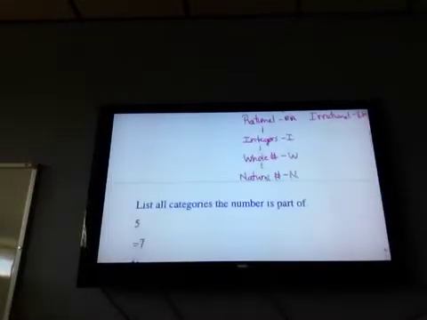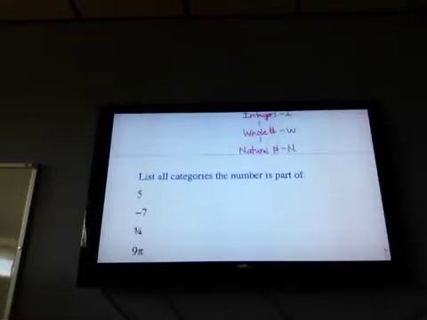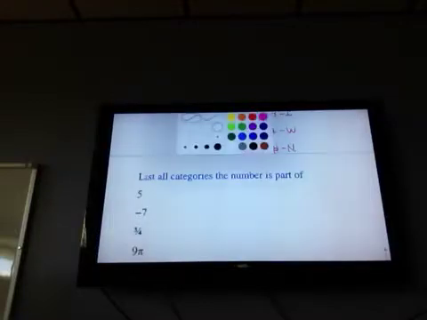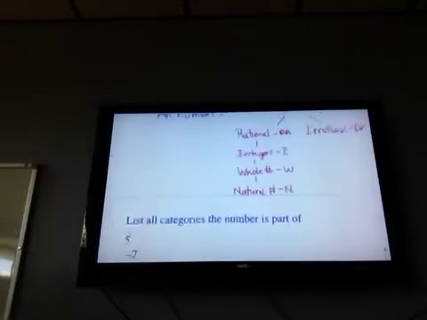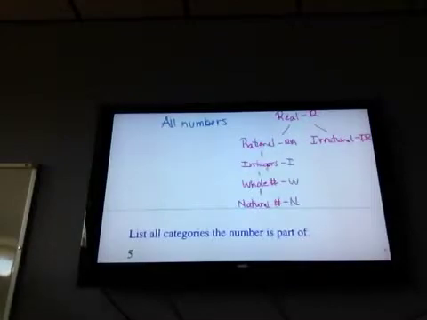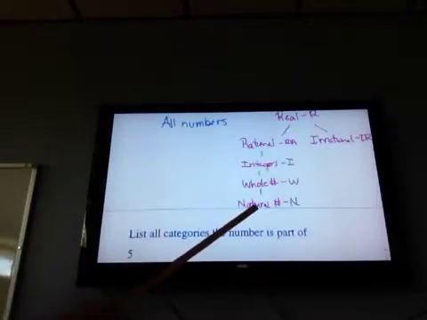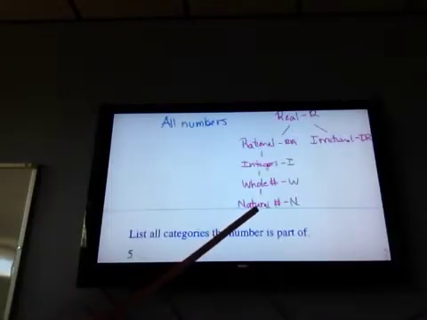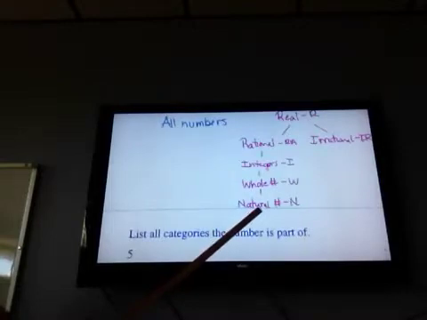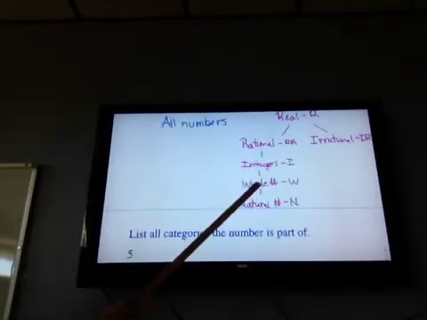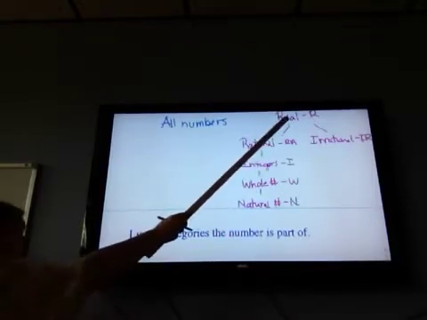All right, so it says, list all categories the number is part of. This is how, if I were you, I would approach this. Start at the bottom. Is 5 a natural number? Think about that definition. It was those counting numbers, so yeah, it's natural. If it's natural, that means it's also everything above it from this chart. It's a whole number, it's an integer, it's rational, it's real.